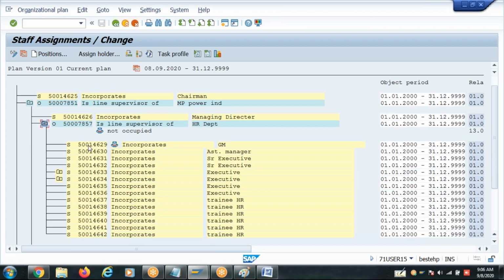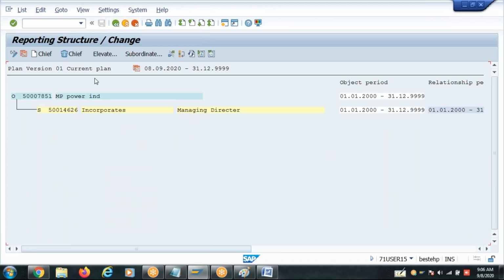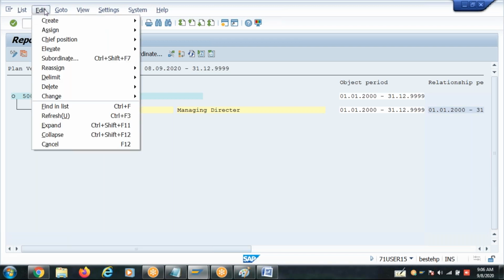Let's say this position reports to a position in a higher level org unit, but there is no reporting structure between this and this, 26 and 29. That you can build like this. Look at this. You go to the reporting structure of this org unit, just like the way you did earlier. Select the org unit, go to reporting structure. Okay, managing director.